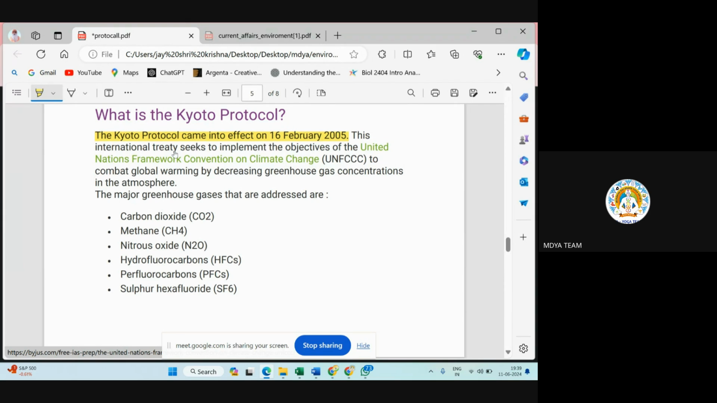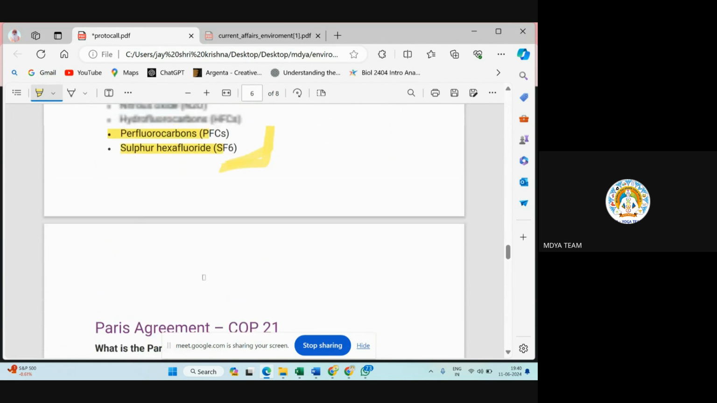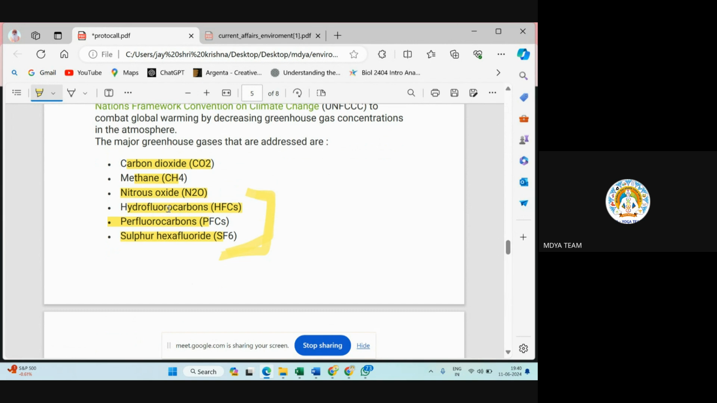What is the basis of Kyoto Protocol? What was the basis of Montreal Protocol? Vienna Convention. Similarly, the basis of Kyoto Protocol is UNFCCC, United Nations Framework Convention on Climate Change. Major greenhouse gases: carbon dioxide, methane, nitrous oxide, hydrofluorocarbon, perfluorocarbon, sulfur hexafluoride. See, these three are also ozone depleting substances. Why? Fluorine is there, halons are there.